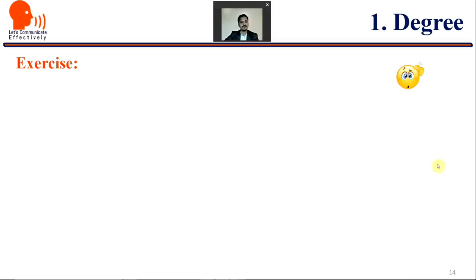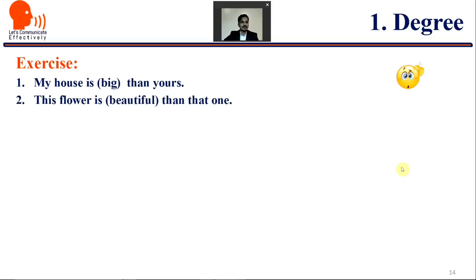Let us do an exercise now on the degrees. As usual, please take pen and paper and go on solving this in your notebook. Be ready with your answers, with your keys, and we will compare them with the actual keys, the correct answers, immediately. So first, my house is ___ than yours, big. This flower is ___ beautiful than that one. Now we have to choose: beautiful, more beautiful, most beautiful; big, bigger, biggest, more big. Simple, you have to do this.